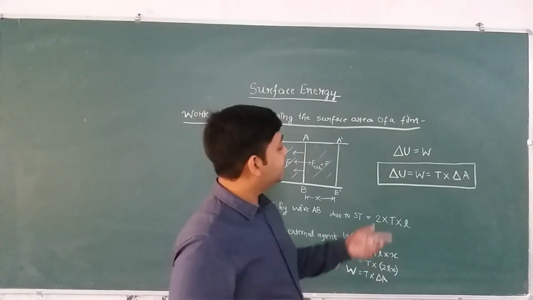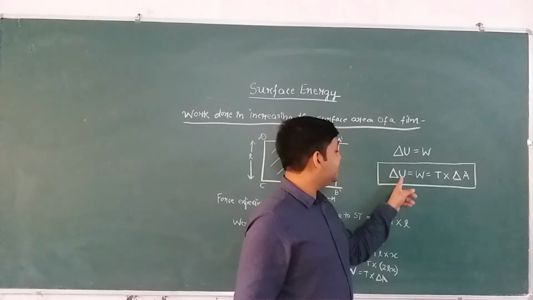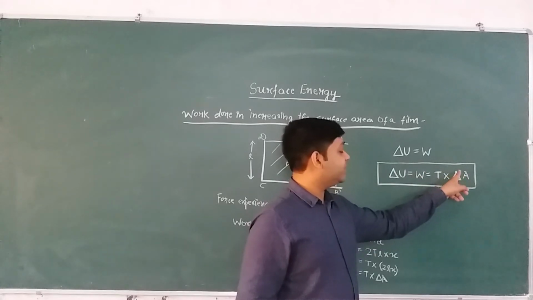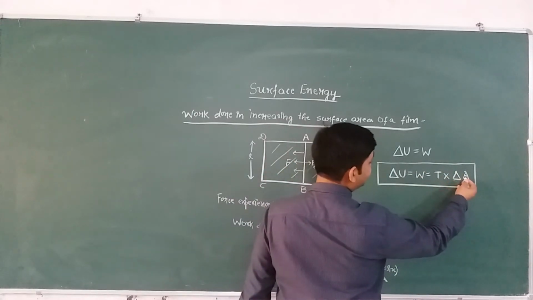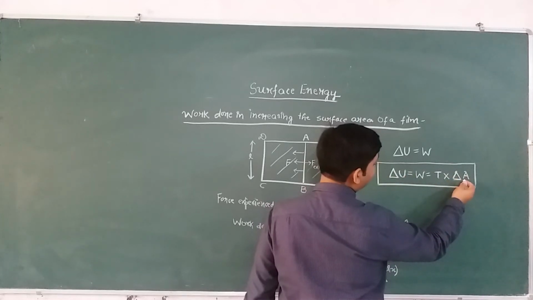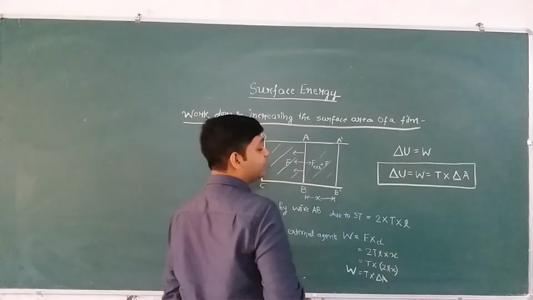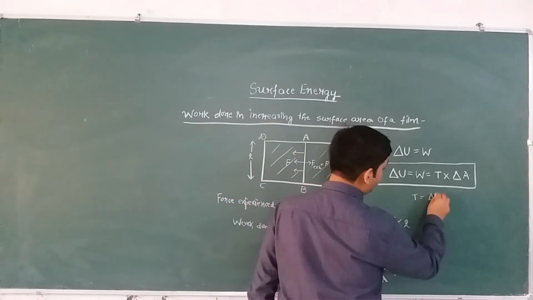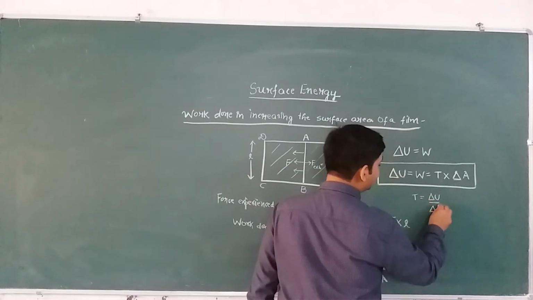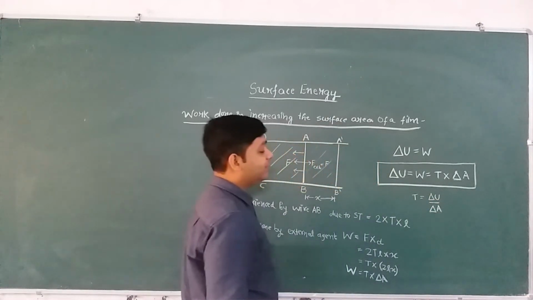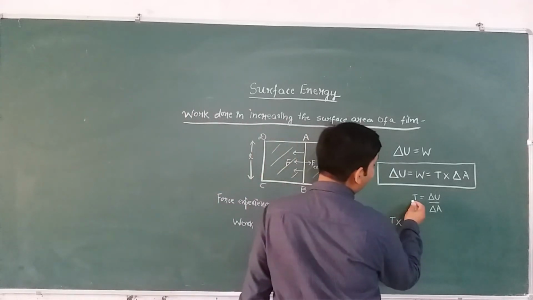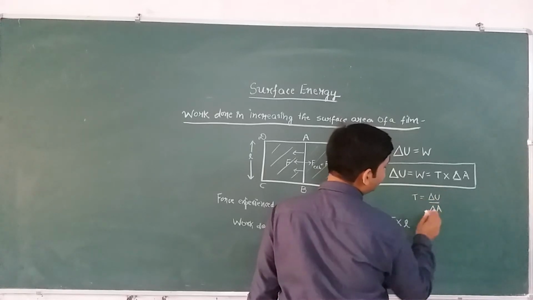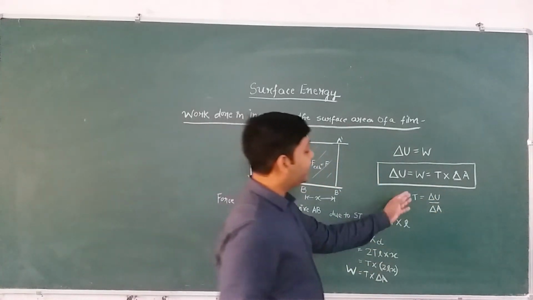From this equation you can also note that the increase in surface energy depends on the increase in surface area. That means more surface area, more energy, and less surface area, less energy. Also from here you can define surface tension T as delta U upon delta A. This is again the same definition that we have written: the surface tension T is the change in surface energy per unit increase in area.